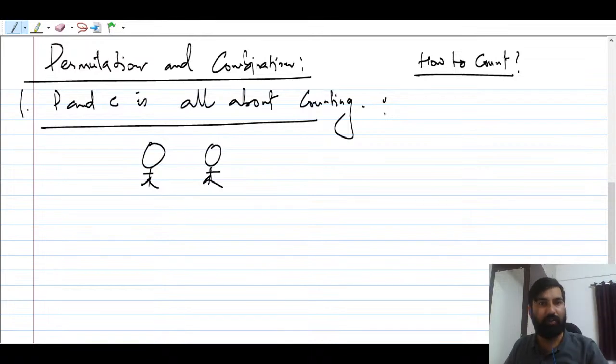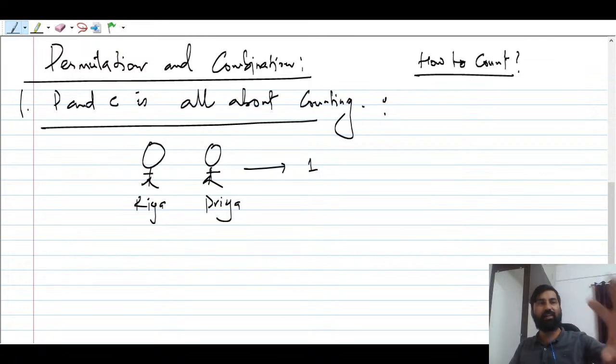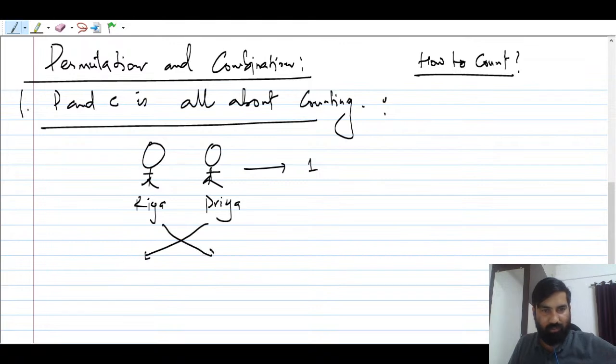There are two friends, okay? So in how many ways they can take a picture? That is what the question is. So if there are two friends, one way is this. Suppose this is A friend and this is B friend, or let me take some names here. So there is Ria, and there is Priya. Understood? So there are two friends. This is one way of taking a picture: Ria is there, Priya is there. Now what other way can we have here, guys? Priya can switch here and Ria can sit here. This is another way.